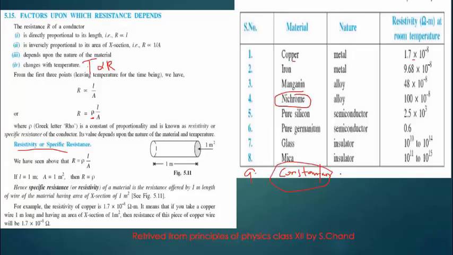So you should go and find the resistivity of constantan, which is around 49 times 10 power negative 8. You should know this. They will be useful for your practical sessions.